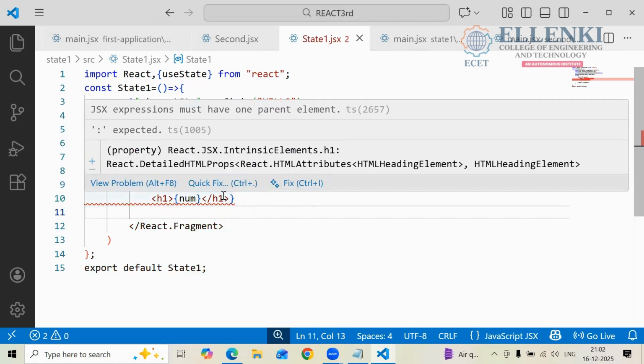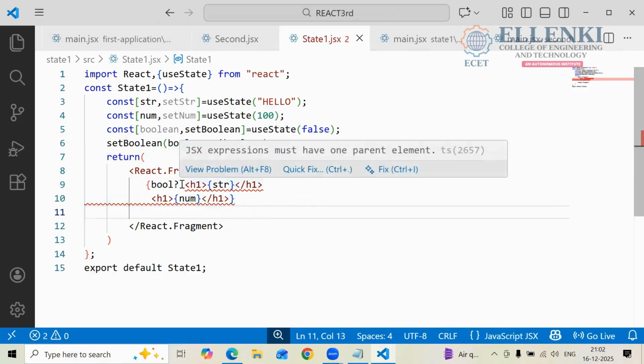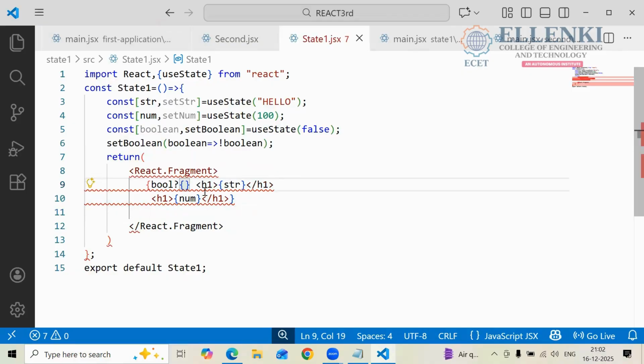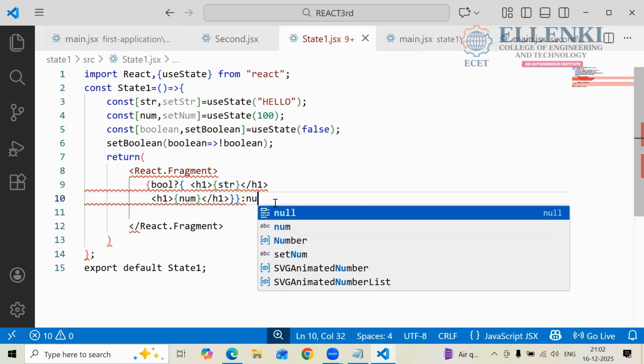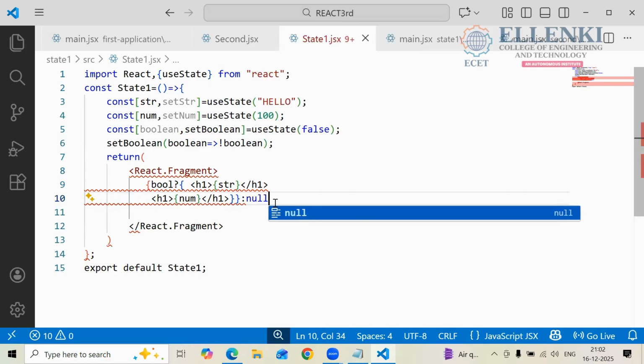After that, this one I changed here, give one curly braces, and here I am giving one more condition. What is the condition? Colon. Otherwise, print what? Null you have to print.